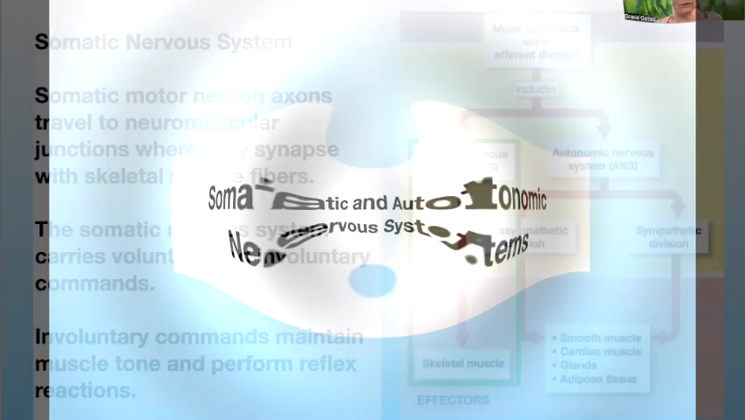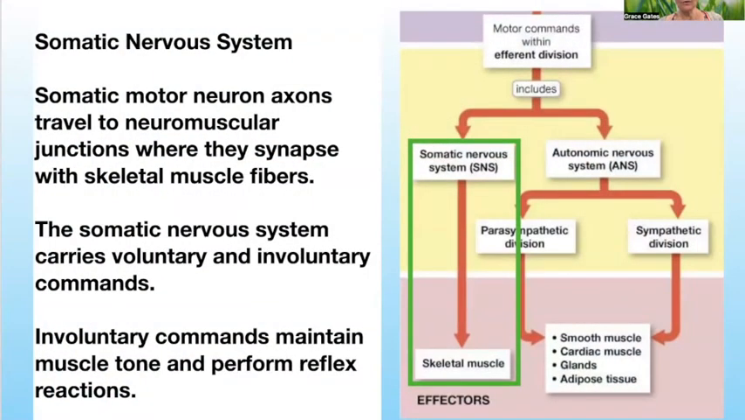Okay, so a bit more on the somatic and autonomic nervous system. So somatic motor neuron axons travel to neuromuscular junctions where they synapse with skeletal muscle fibers. The somatic nervous system carries voluntary and involuntary commands. Involuntary commands maintain muscle tone and perform reflex reactions.